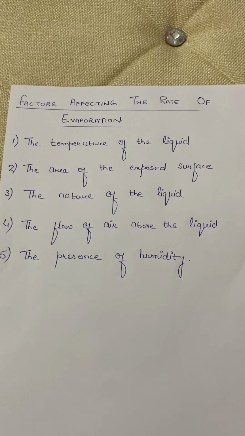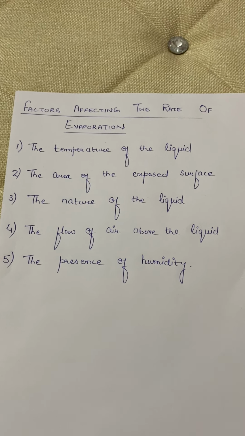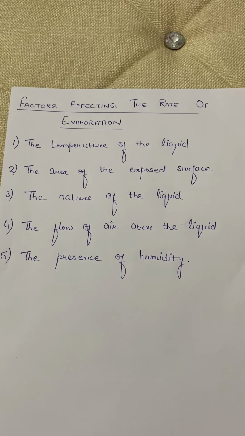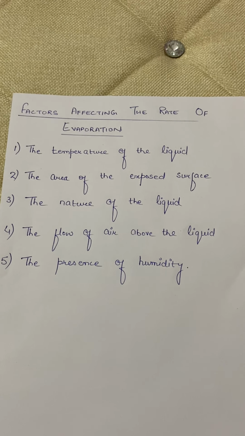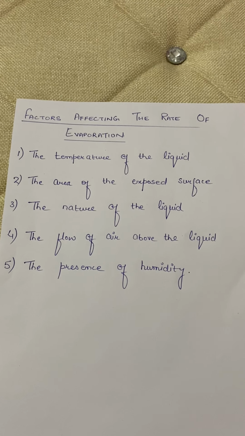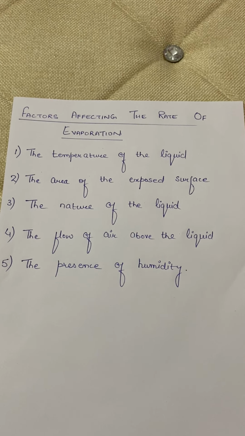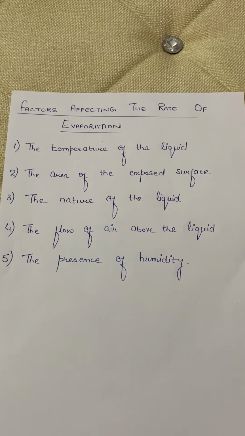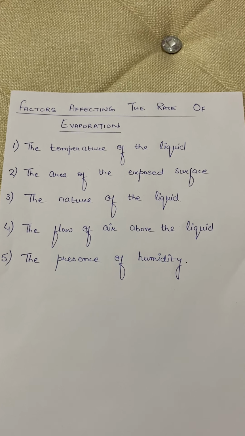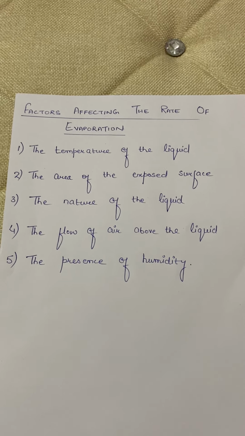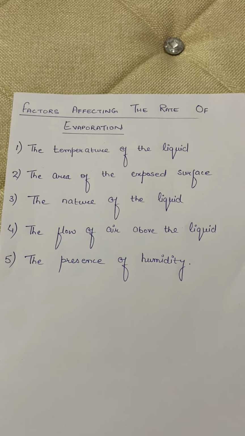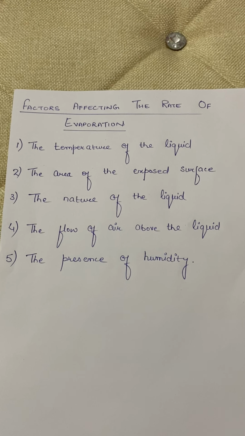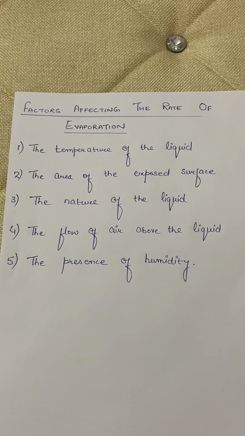Third one, the nature of the liquid. Now there are certain liquids which are volatile. Volatile liquids which have a low boiling point, such as alcohol, spirit, ether, etc., evaporate much faster than water. This is why the volatile liquids are stored in tightly closed bottles, because their rate of evaporation is higher. They easily convert into their gaseous form.